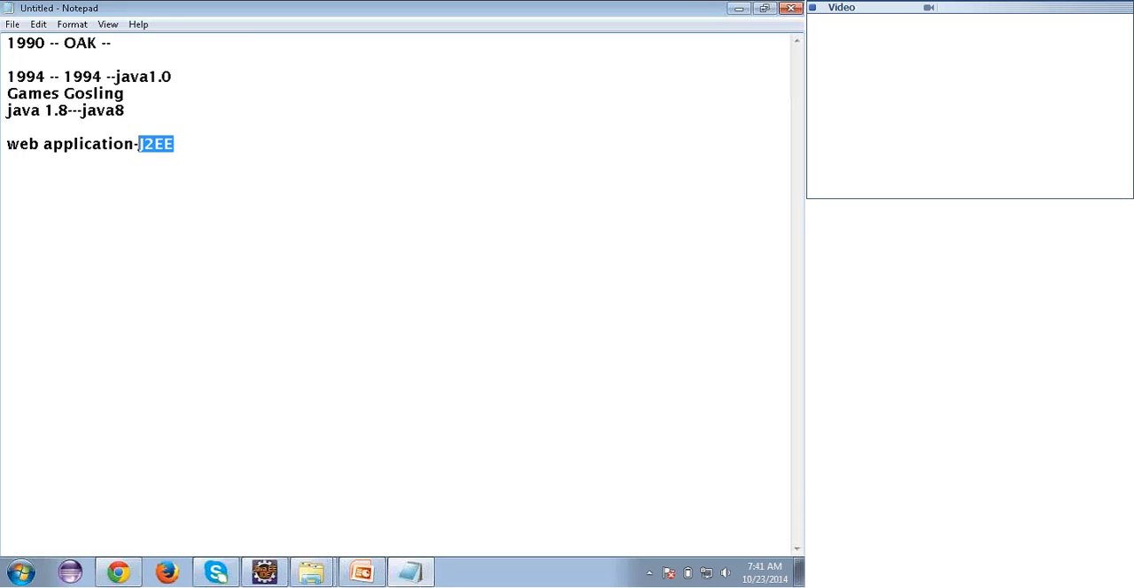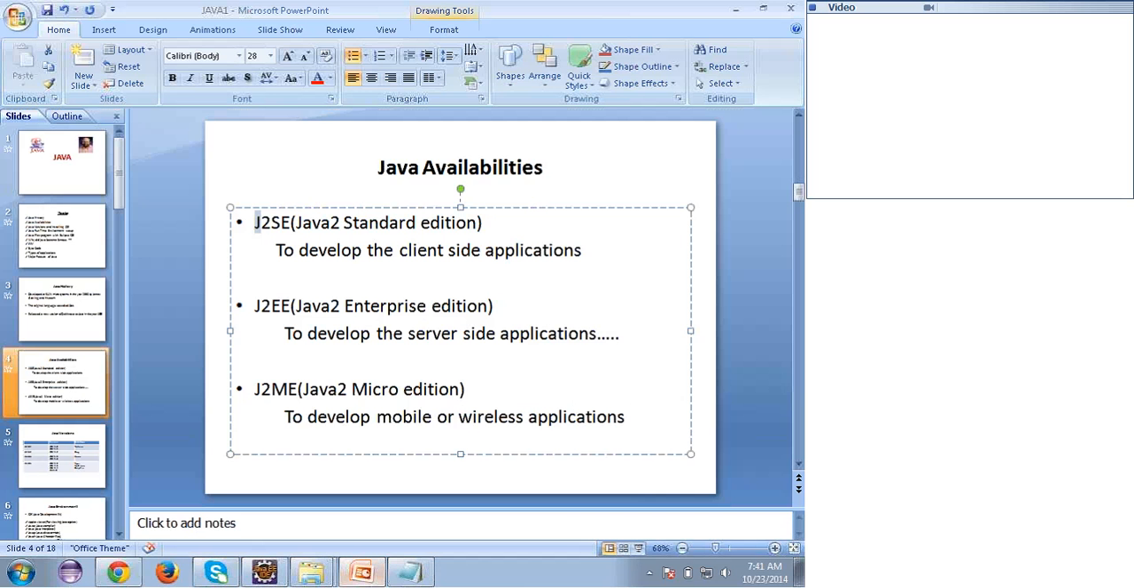Okay. And the third one is J2ME. We call it the Micro Edition, Java 2 Micro Edition. That software we use to develop wireless applications. I can say mobile applications I can develop by using this software. Okay, clear? Okay. Let's move on. Suppose I want to work with Java, what are the software I need and how to install? Let's see.